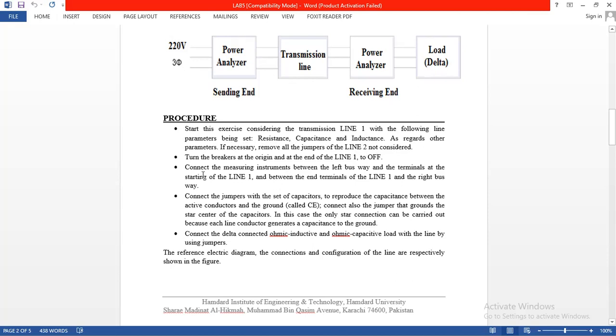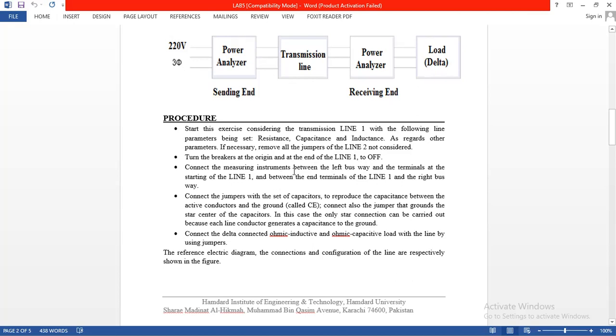As regards other parameters, if necessary, remove all the jumpers of line 2 not considered. So in this power line, we only consider line 1, not line 2. Turn the breakers at the origin and at the end of line 1 to off.